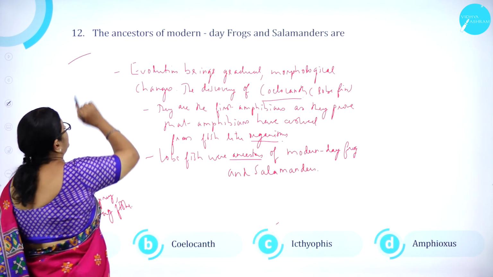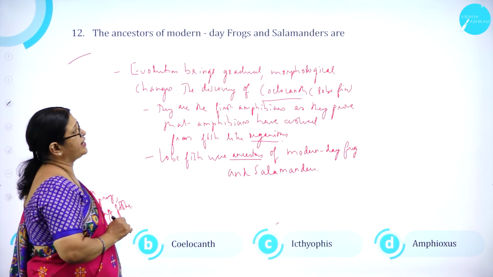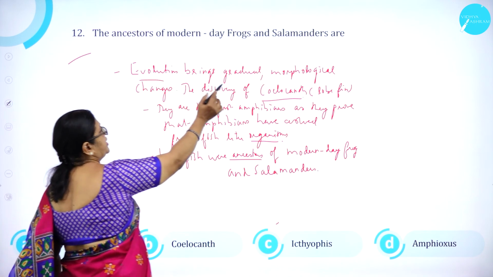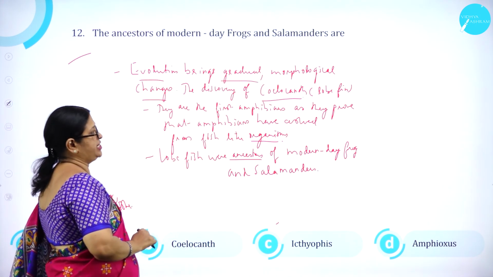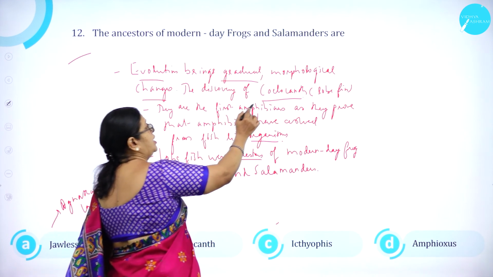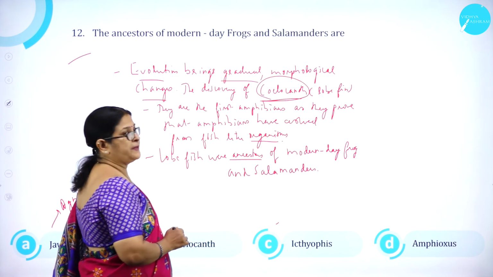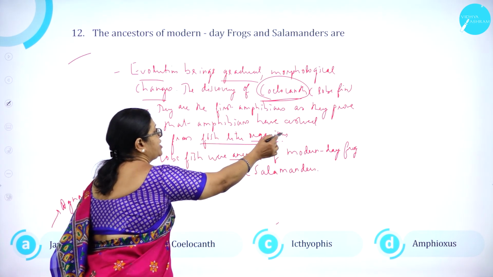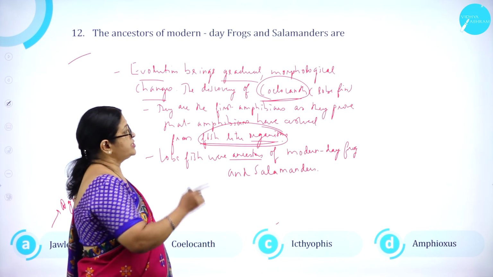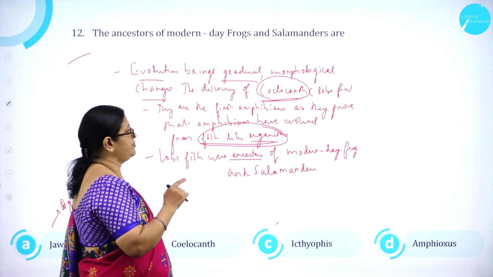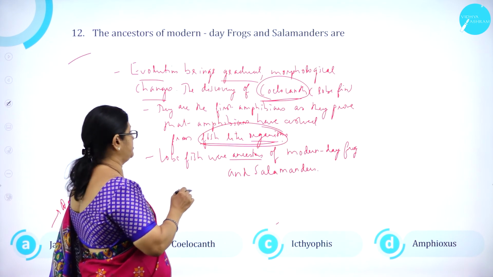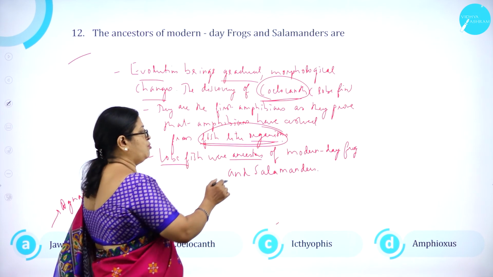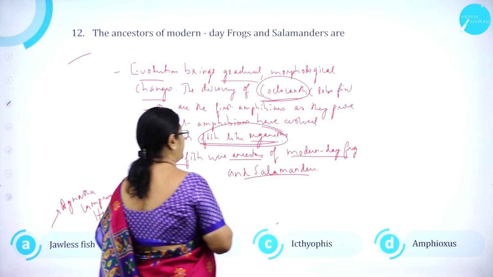Moving on to question number 12. The ancestors of modern day frogs and salamanders are. All of us know evolution brings what? Gradual morphological changes. The discovery of a lobe fish called coelacanth, they were the first amphibians that have evolved from fish-like organisms. So, lobe fish or coelacanth were ancestors of modern day frogs and salamanders.